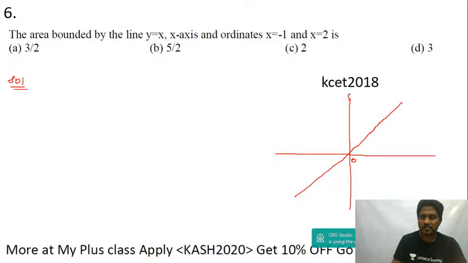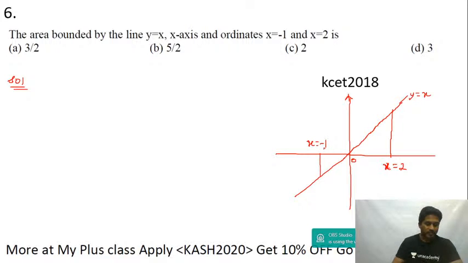This is the line y equal to x, and this line is x equal to 2, and x equal to minus 1. Then I am supposed to find out this area.